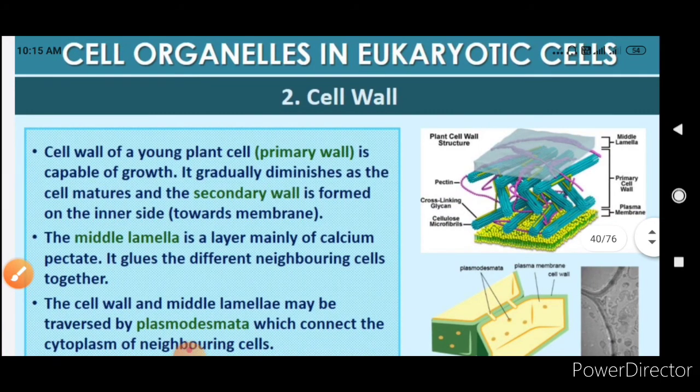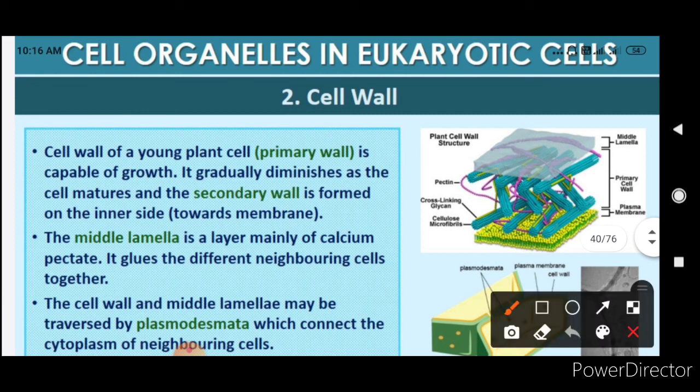Now the cell wall of young plant cell is called the primary wall. So initially the wall which is formed is called the primary wall and it is capable of growth. It gradually diminishes as the cell matures and the secondary wall is formed on the inner side, that is towards the membrane. The middle lamella is a layer mainly of calcium pectate. It glues the different neighboring cells together.